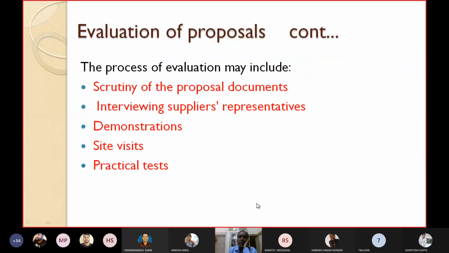So the process of evaluation: how will you evaluate the tenders? Let's see quickly. Normally, you say only L1, which is the lowest price. Whichever firm has given the lowest price, you may go for that. That's the easiest way. But in that case, there are some problems. Some local firms will come, they don't have technical knowledge, they don't have manpower, etc.